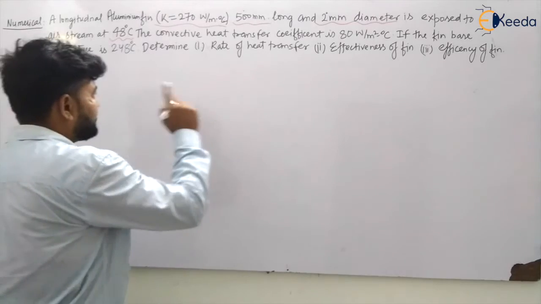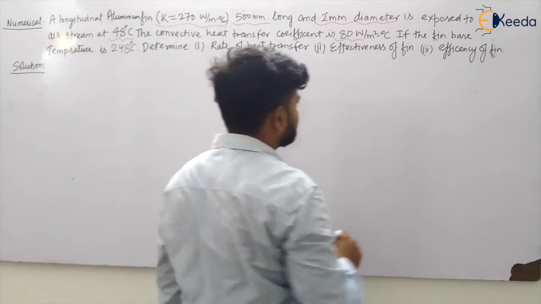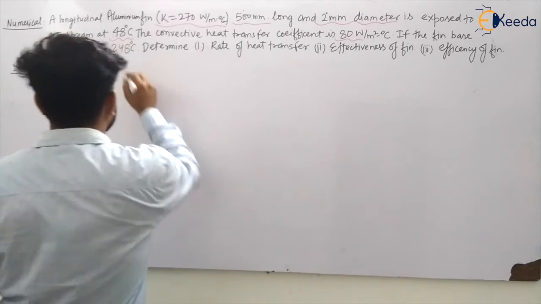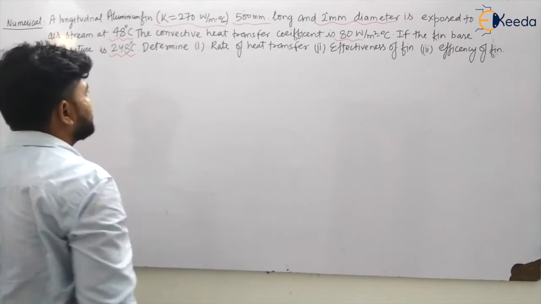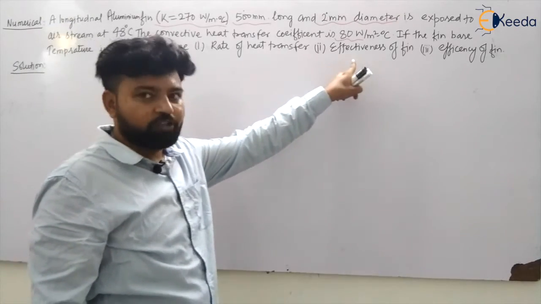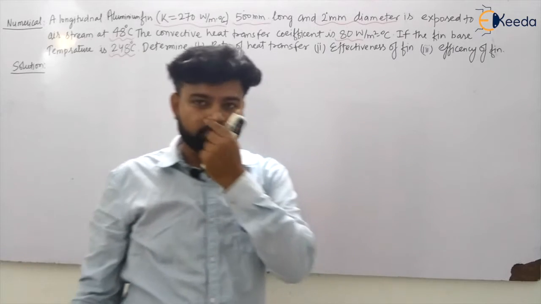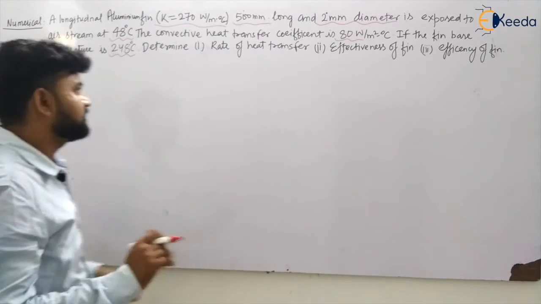The convective heat transfer coefficient is 80 watt per meter square degree Celsius. If the fin base temperature is 248 degrees Celsius, determine the rate of heat transfer. Second, it is asking for the effectiveness of the fin and the efficiency of the fin. So let us see.